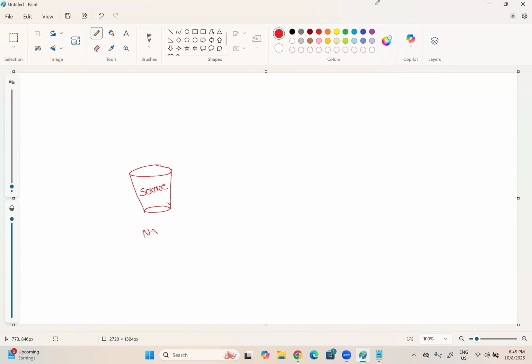So what exactly is going to happen? We have a source bucket, let us say in the Northern Virginia region. And here we have a destination bucket, let us say in Mumbai.